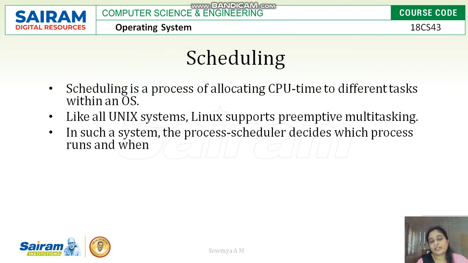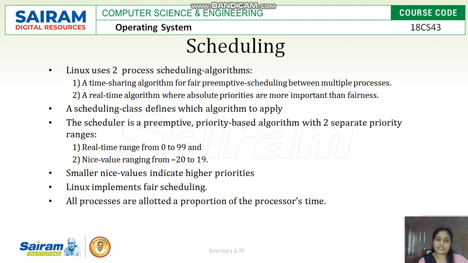Next is scheduling. Scheduling is the process of allocating CPU time for different tasks within the operating system. Like Unix, Linux also supports preemptive multitasking. The scheduling in the Linux operating system has two types. One is the time sharing algorithm, done with the help of the round robin method, with preemptive scheduling and multiple process scheduling. And for priority and low level scheduling, real-time algorithms like shortest job first and first in first out scheduling with a non-preemptive method are used.